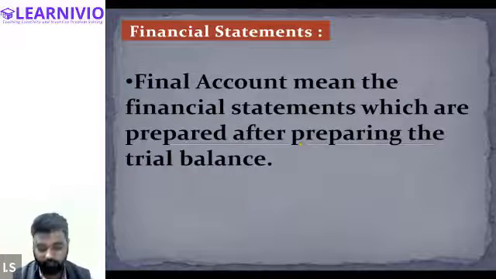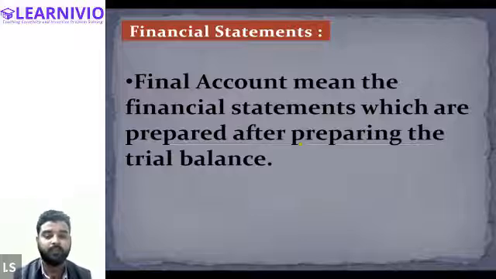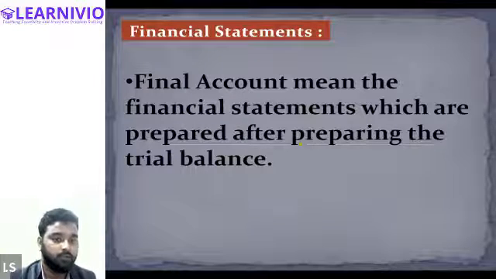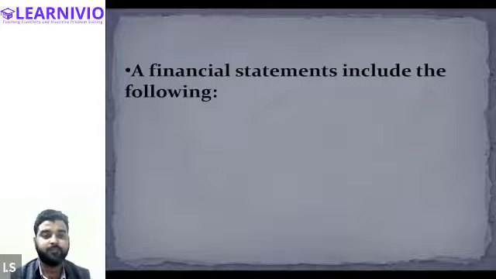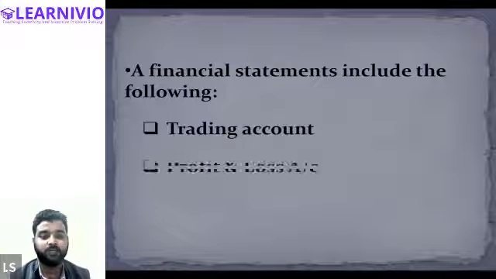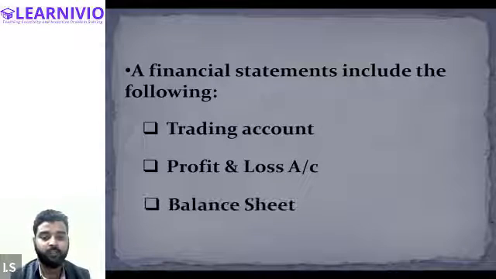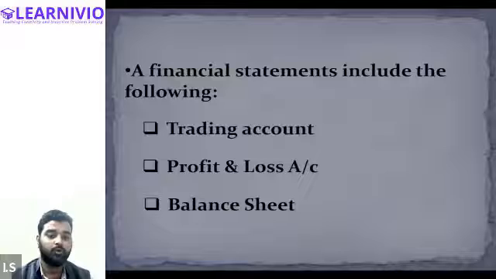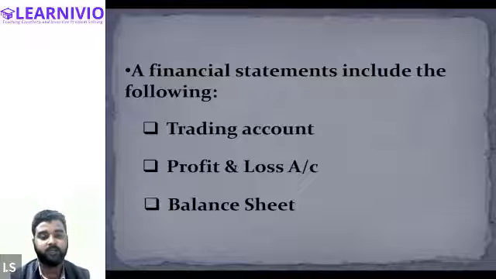And I am sure that you guys already know the meaning of the trial balance, right? Halima, Hamad, Peer, and Steve. Yes, sir. Okay. So the financial statements, that is final accounts, basically include these three accounts: trading account, profit and loss account, and the balance sheet. First of all, we will talk about the trading account, then the profit and loss account, then we will proceed further with the balance sheet.